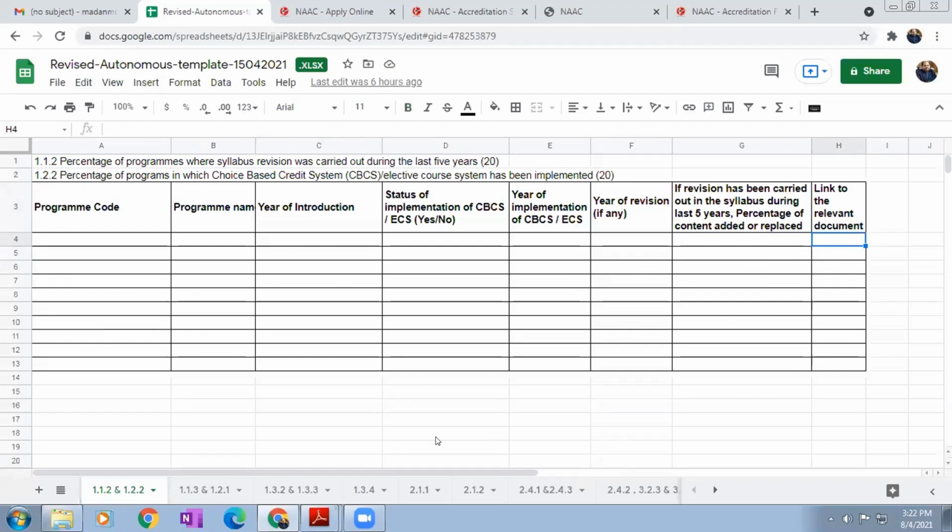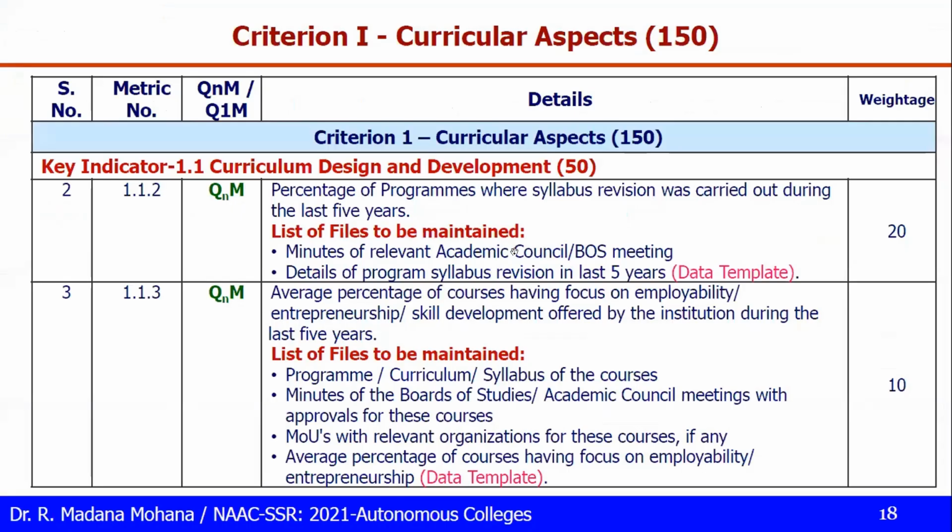Another important point: as per the latest revision from 2017 onwards, if you upload the data in Google Drive using your institute email ID or personal email ID, those documents won't be considered. Any data should be uploaded on your official college website only, then you have to provide that college website link. Only that data is considered. So this is the data template for 1.1.2. Then 1.1.3, this is also quantitative.